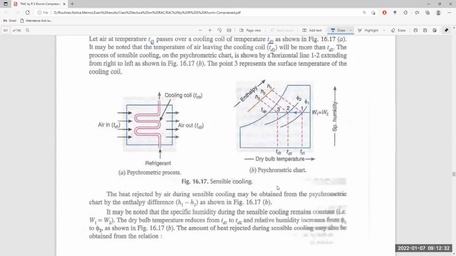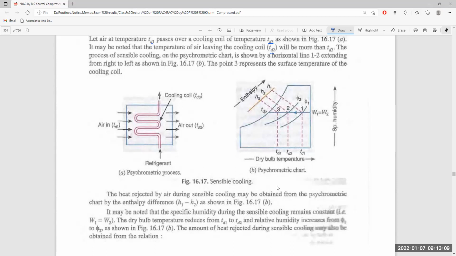Just a second to show you the difference between relative and specific humidity. Relative humidity is the ratio of the actual mass of water vapor in a given volume of air to the mass of water vapor in the same volume of air if it were fully saturated at the same temperature. Specific humidity is the amount of moisture present in the dry air itself.